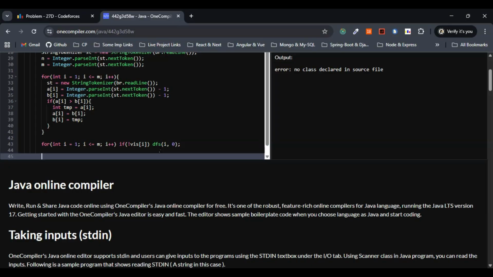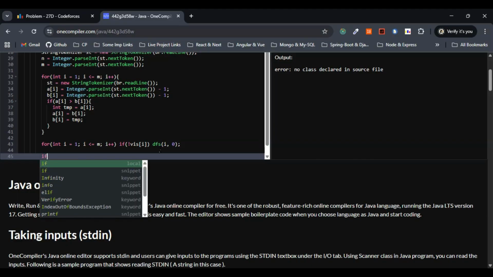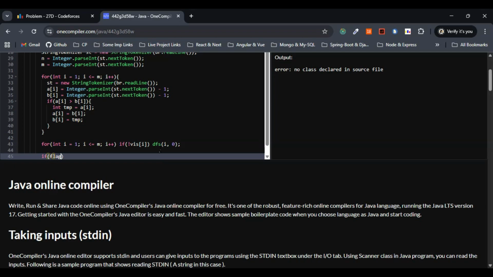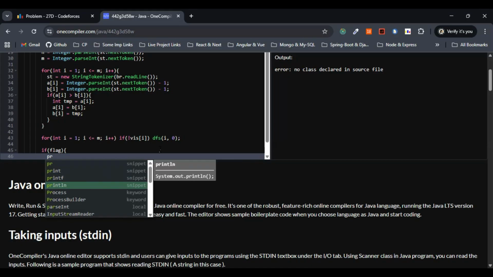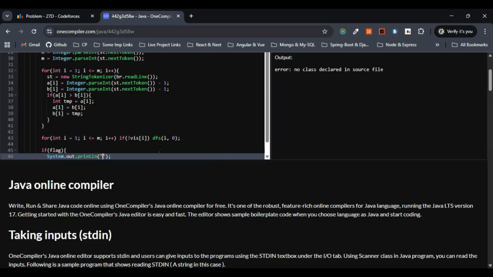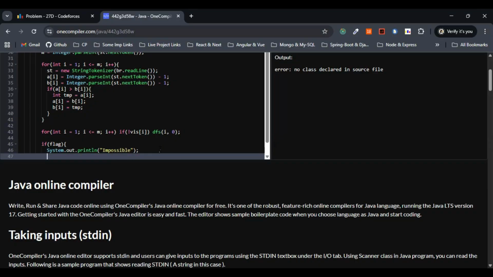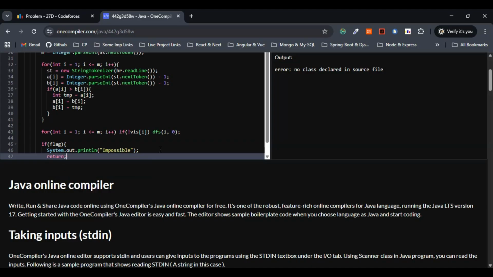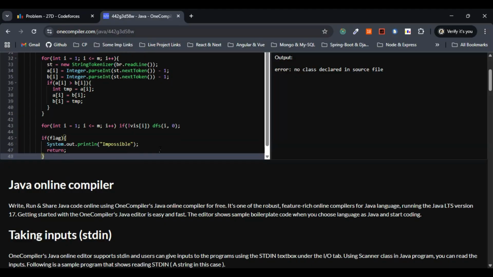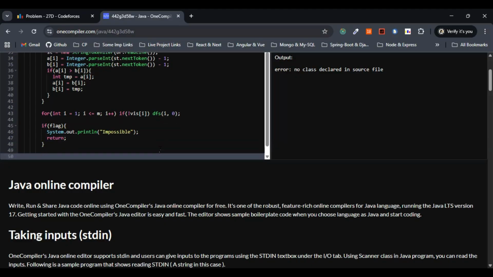This is fine. So if a coloring conflict is found anywhere, then we cannot place roads without intersection, right? So then we have to print impossible. We have written the flag, the boolean, right? So if flag, then let me give a system out println. Let me give impossible within this one. Let's print impossible. This is one of the criteria that they have given in the question. After this, we have to terminate from here. So let me make use of return, or we have to exit from here, sorry, return here.